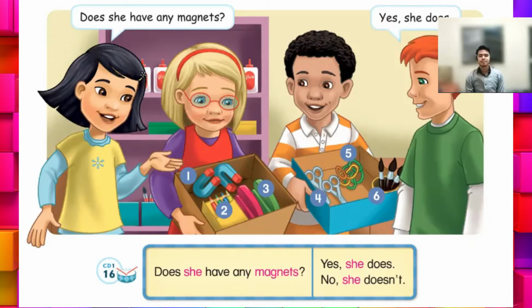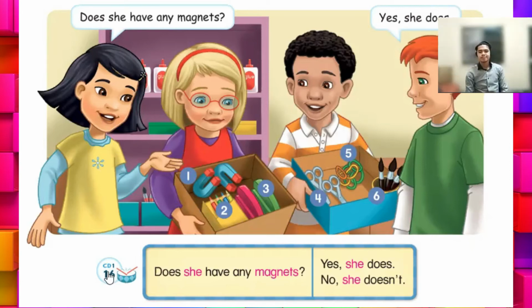Number 5. Does she have any rubber bands? No, she doesn't. Number 6. Does he have any paintbrushes? Yes, he does. Now, let's listen to a drum chant.